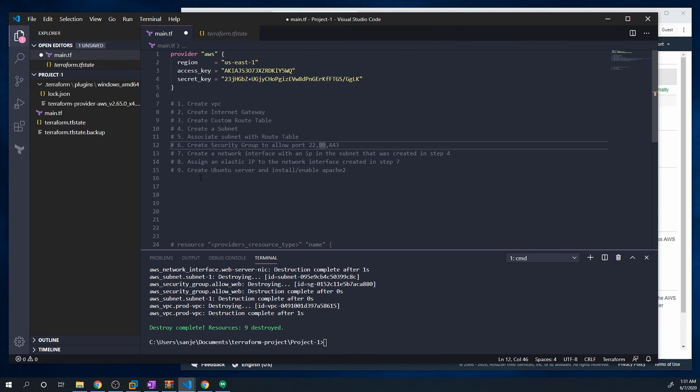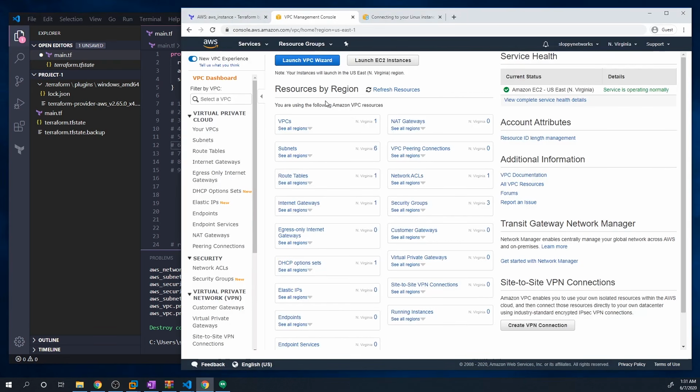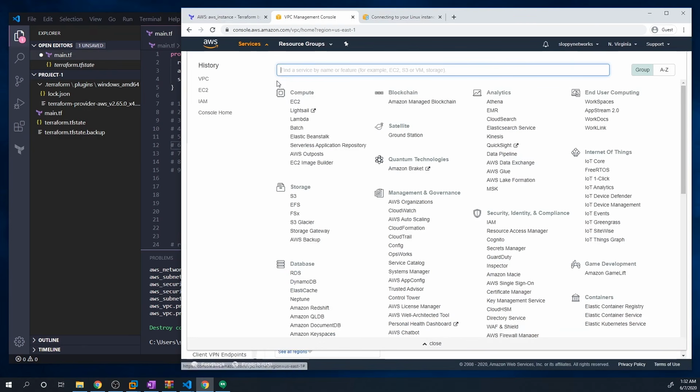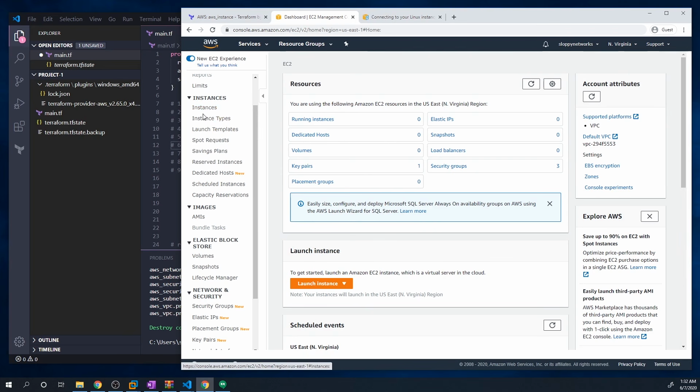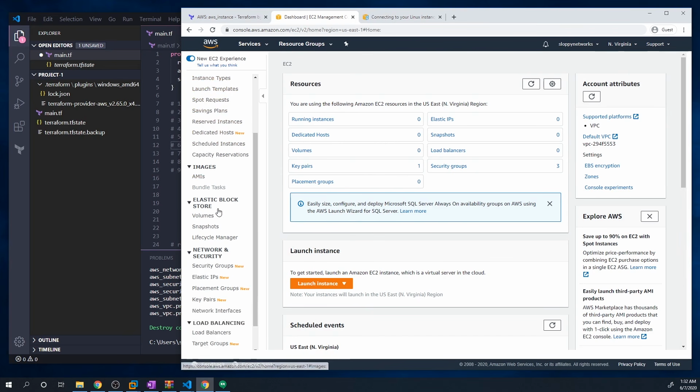All right, guys. So, before we get started, the first thing that we need to do is create a key pair within AWS. And the key pair is just going to allow us to connect to these devices. So AWS requires us to set up access keys so that we can connect to these devices. So to set up the keys, we need to go to the EC2 section. And then there's a section within here called key pairs.